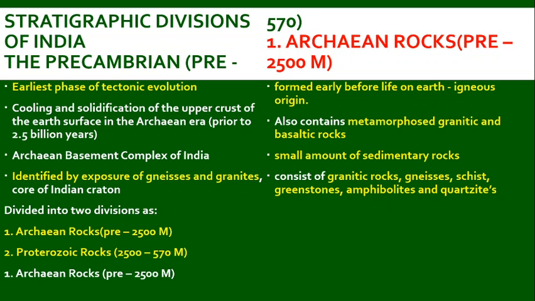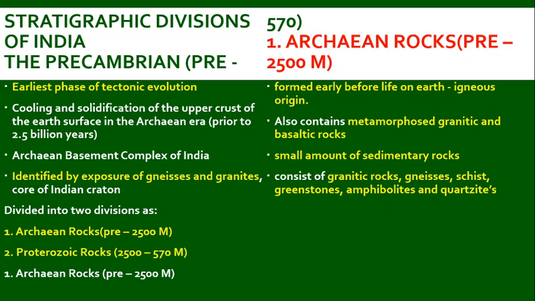This is the earliest phase of tectonic evolution. The cooling and solidification of the upper crust of the Earth's surface after the Big Bang took place in the Archean era, which is prior to 2.5 billion years. The Archean basement complex of India was formed in that period, identified by exposures of gneiss and granites in the Indian Craton. It is divided into two divisions: Archean rocks, from the time of formation to 2500 million years, and Proterozoic rocks, from 2500 million years to 570 million years.